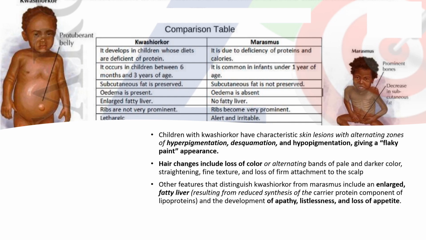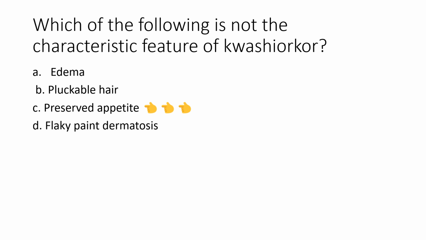Okay. This brings us to our final answer that preserved appetite is not a feature of kwashiorkor. Okay. What are the features of kwashiorkor? It is edema, pluckable hair, loss of appetite, and flaky paint dermatosis.